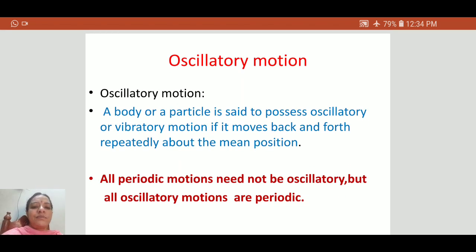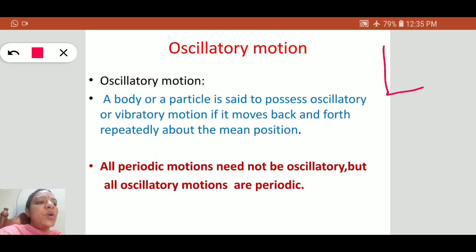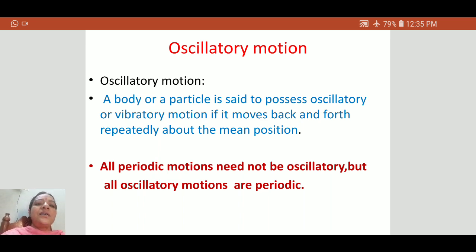Next, coming to another special type of periodic motion: oscillation. Oscillation means that if a body moves to and fro about a fixed point, about its mean position, say this is the mean position. If we take the motion of a simple pendulum, this simple pendulum makes oscillations like this about its mean position. So this is known as oscillatory motion. That is the definition of oscillation.